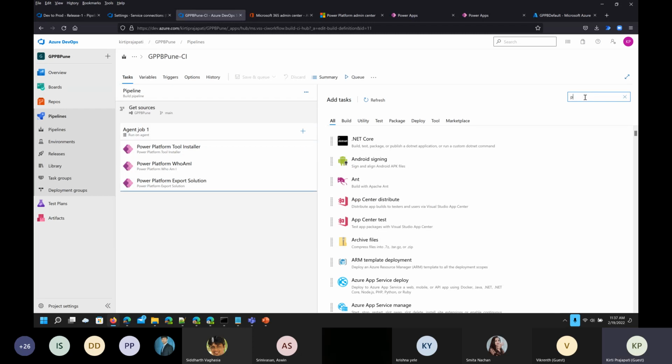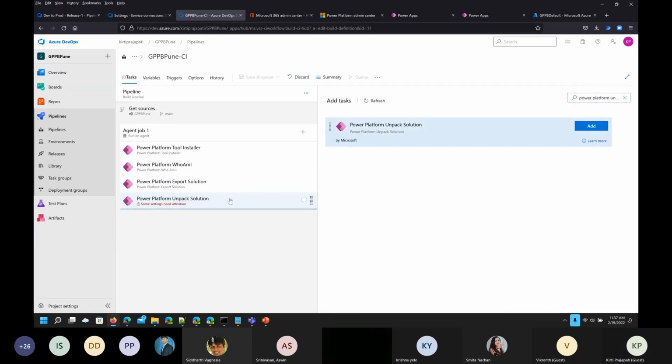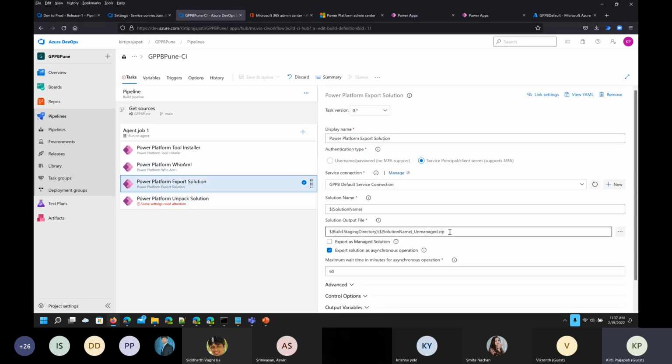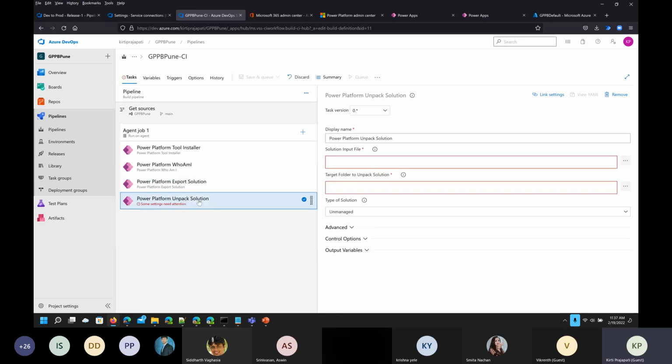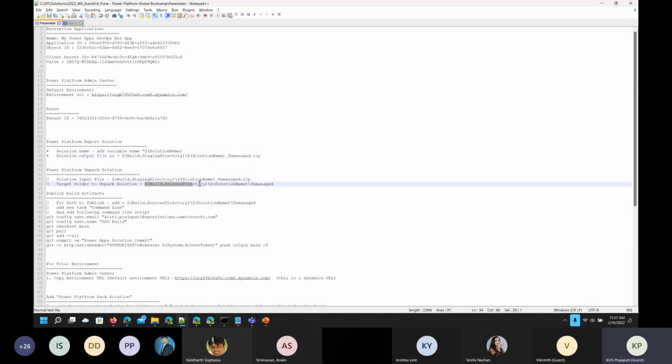Now we have the solution exported. Now we will unpack that solution. So I use Power Platform unpack solution, and in unpack solution, click on that. Again, select the solution input file from the previous location. So I'm just using the export one and copying this, Control C, Control V. You can see the build staging directory, then the solution name, that is unmanaged, correct? And we have to set the target folder. The target folder would be our source directory, with the unmanaged folder.